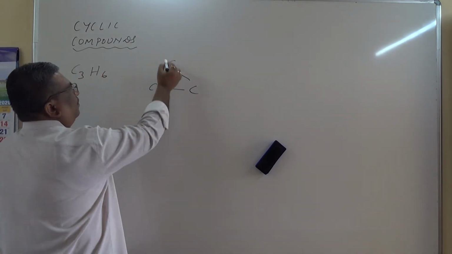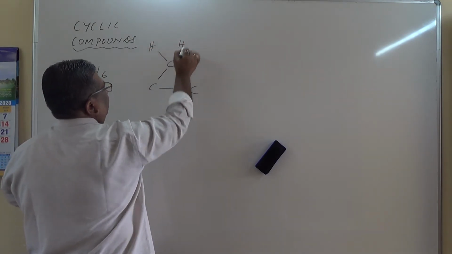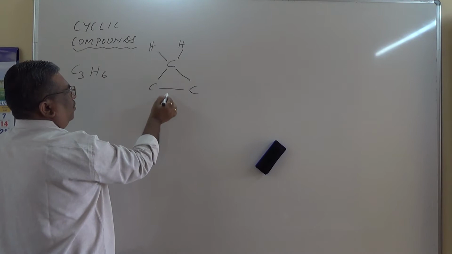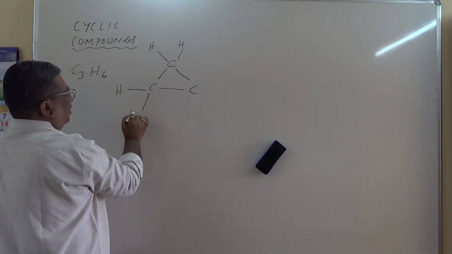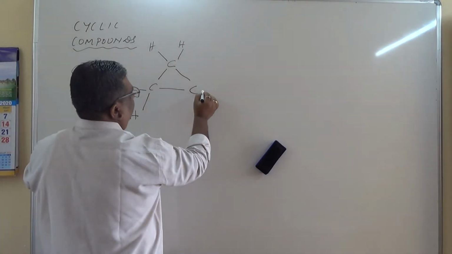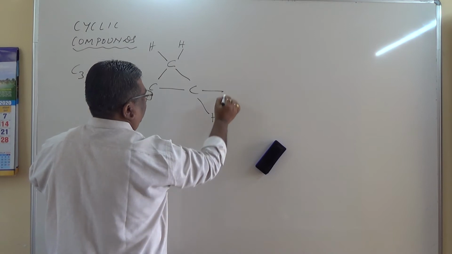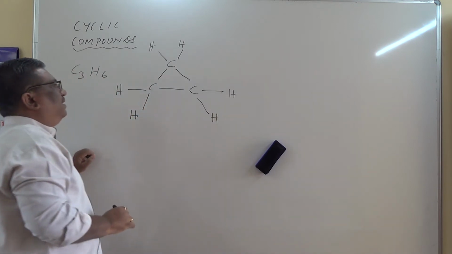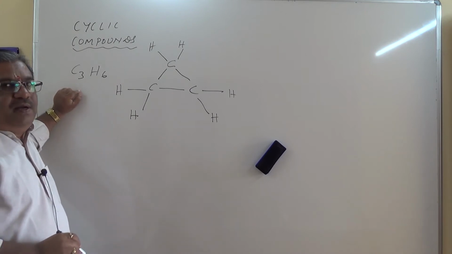Valency 1, 2, 3, 4. Hydrogen, hydrogen. Here valency 1, 2, for this 3, for this 4. Hydrogen, hydrogen. For this 1, 2, 3 and 4, hydrogen, hydrogen. So this is C3H6. How do you name this compound?